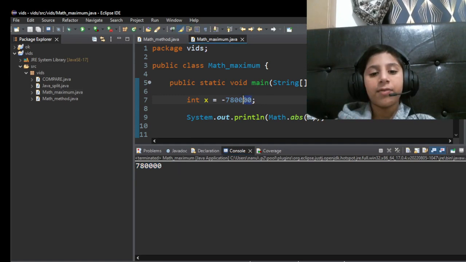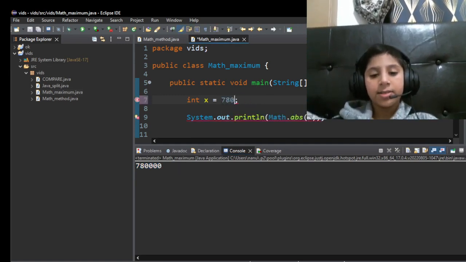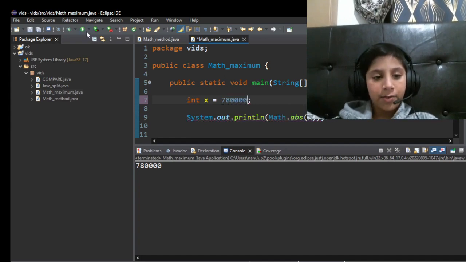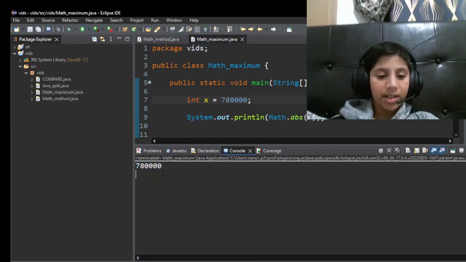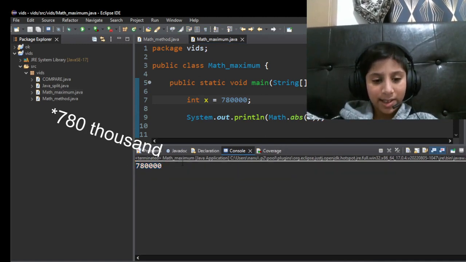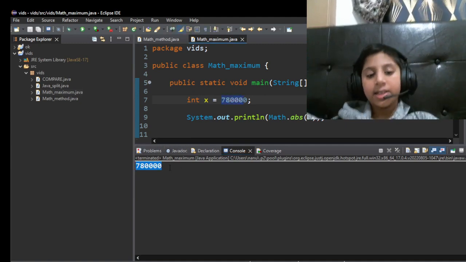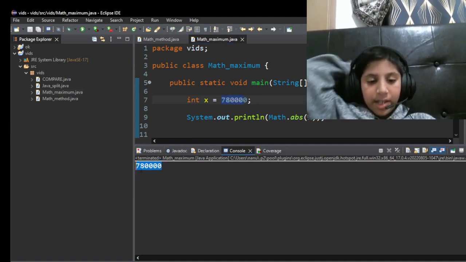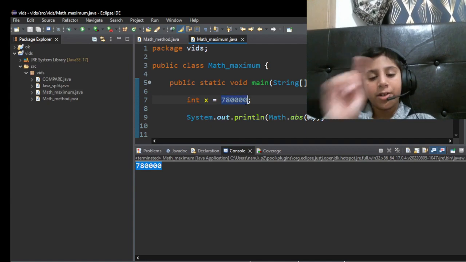It will never convert a positive number into a negative number, even though you write a positive number. Okay, so look, 78 million, it remained the same thing.